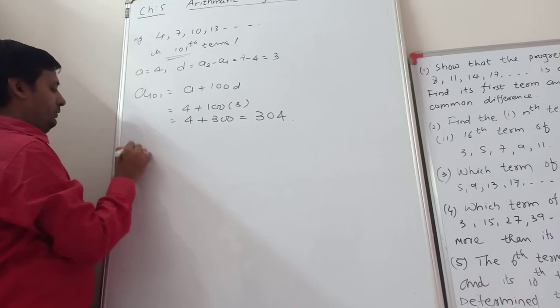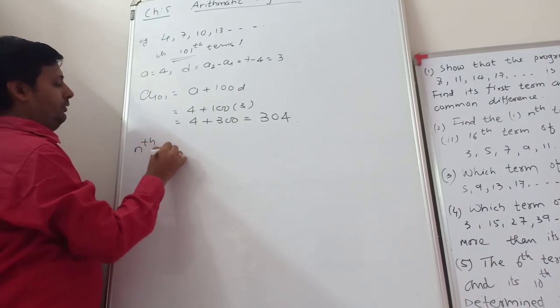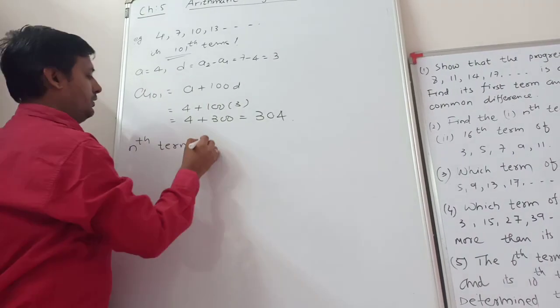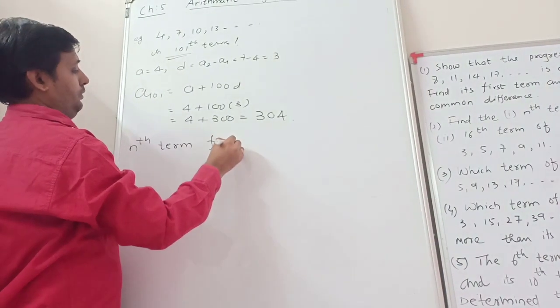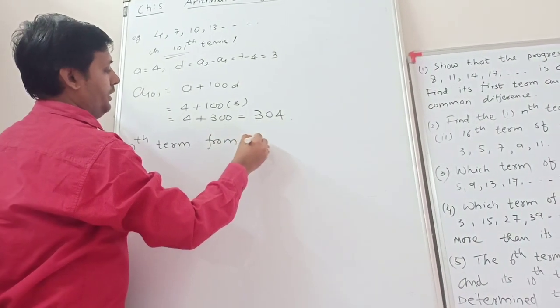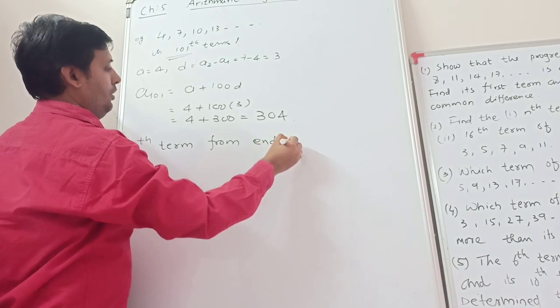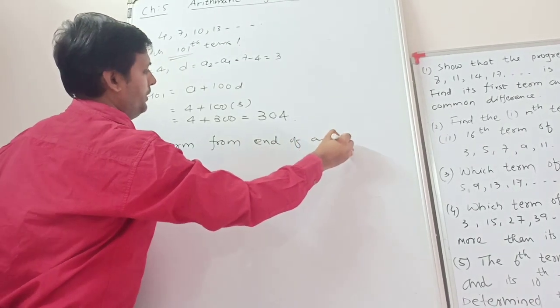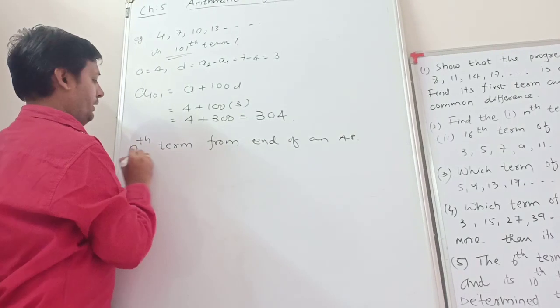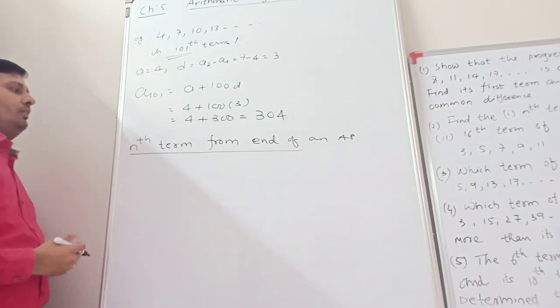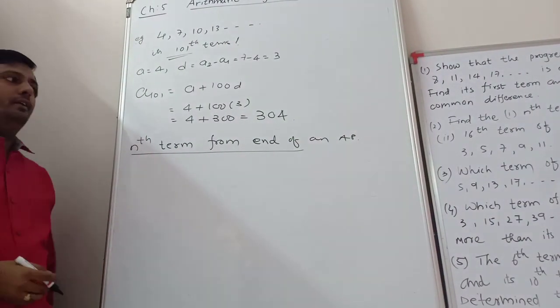Now the nth term from the end of an AP. Find out the nth term from the end.